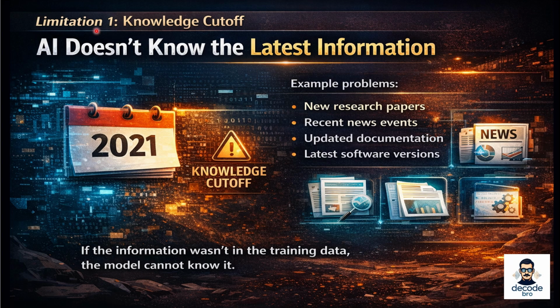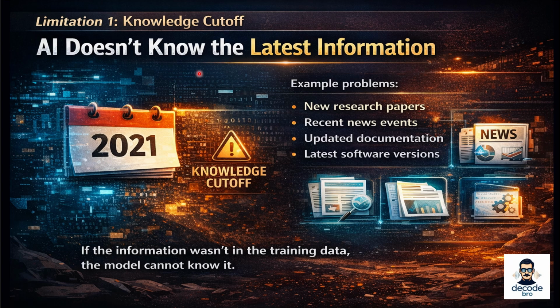Limitation 1, knowledge cutoff. The first limitation is something called a knowledge cutoff. Large language models are trained on massive data sets collected from the internet, books, articles, and other sources. But this training happens at a specific point in time, which means the model only knows information up to that moment. Anything that happens after that point, the model simply does not know.